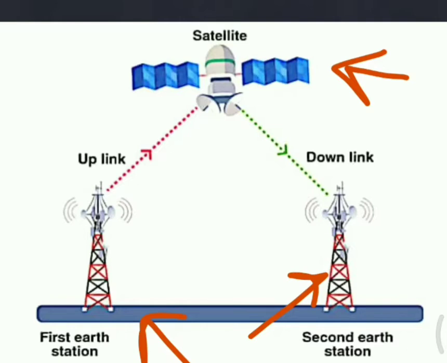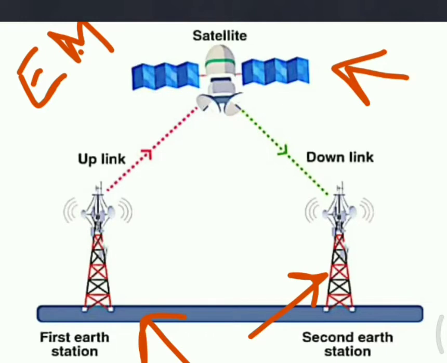Now we know that in communication we make use of a carrier signal. What is the job of a carrier signal? The carrier signal is used to carry the information, and the information may be in the form of voice, audio, video, or any other form of data. In satellite communication we make use of EM waves, that is electromagnetic waves, and they act as the carrier signal and carry the information, be it voice, audio, or some other form of data.